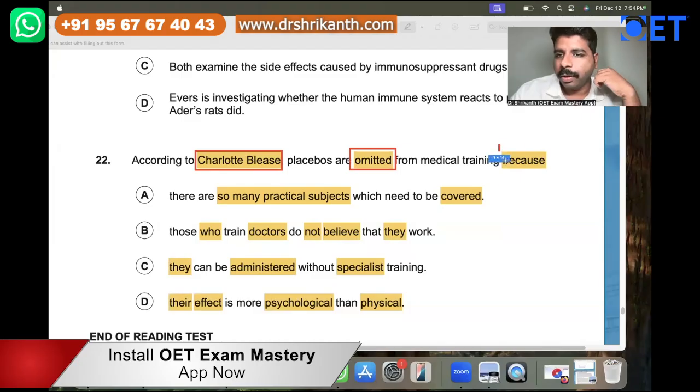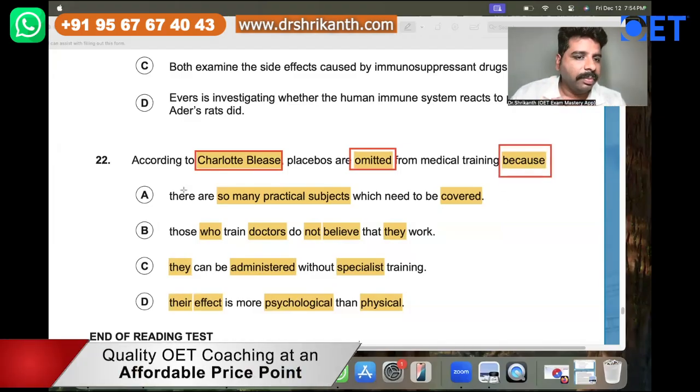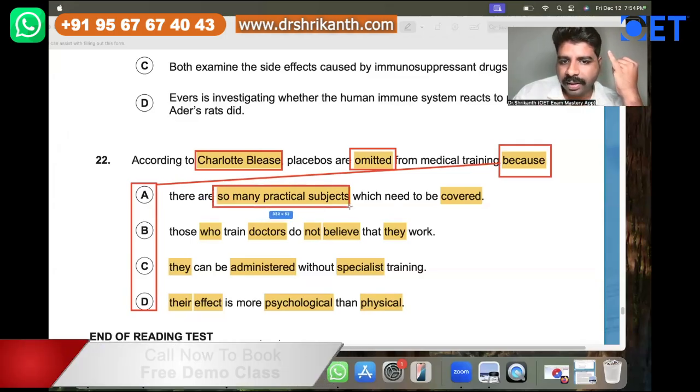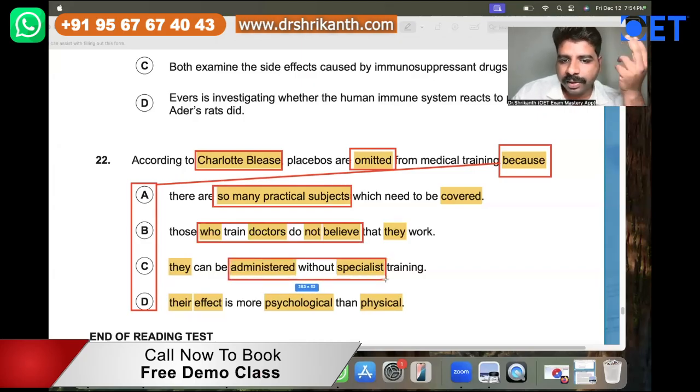From medical training, okay, so my duty here is to find out the reason why it has been omitted. That means answer options A, B, C, and D, they are all reasons. Now take a look at answer option A. Reason number one, there are so many practical subjects. Those who train doctors, they don't believe in it. They can be administered without specialist training. Their effect is more psychological.